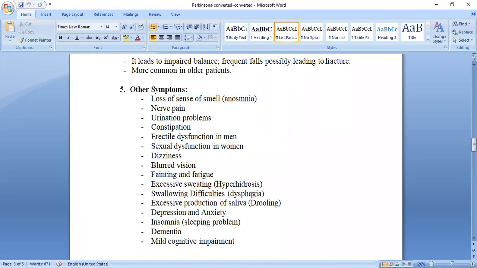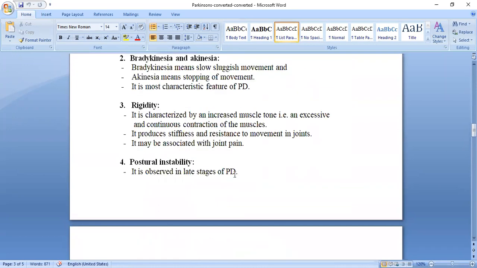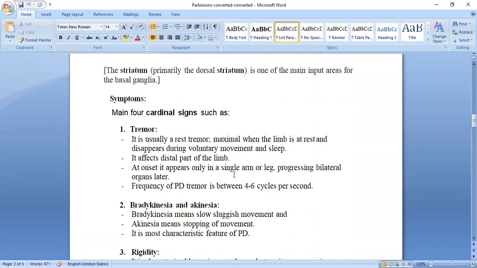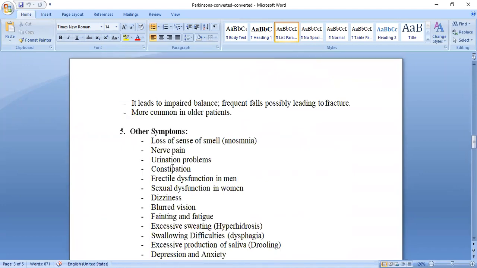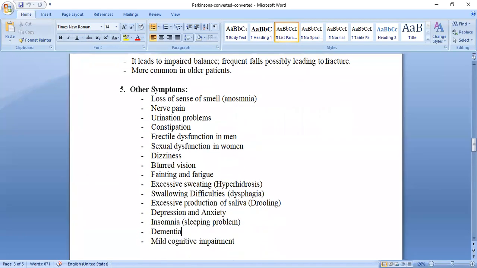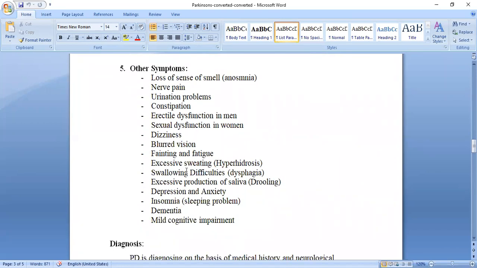Have you understood all these? See once again, the four main signs and symptoms. Which are those? Tremor, bradykinesia, akinesia, rigidity, postural instability. Others: loss of sense of smell, nerve pain, urination problem, constipation, sexual dysfunction, erectile dysfunction in men, dizziness, giddiness, blurred vision, fainting, fatigue, excessive sweating, hyperhidrosis, swallowing difficulties.